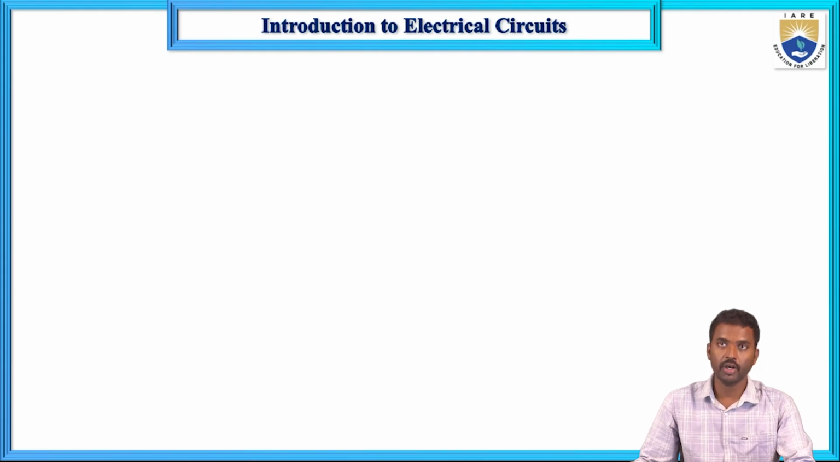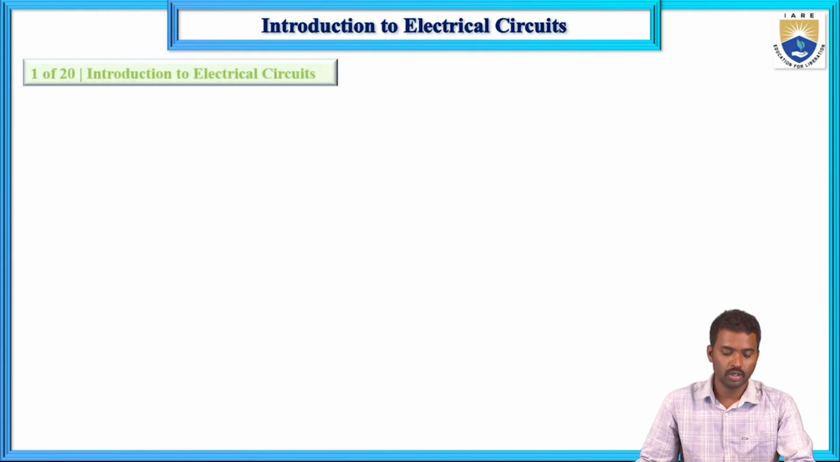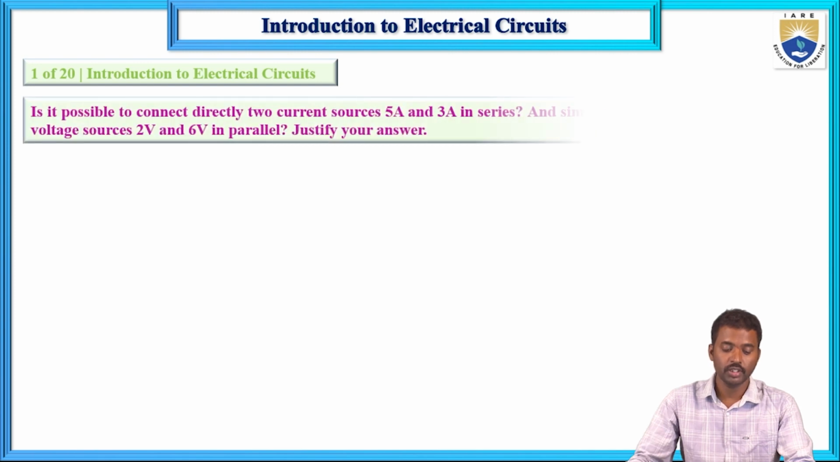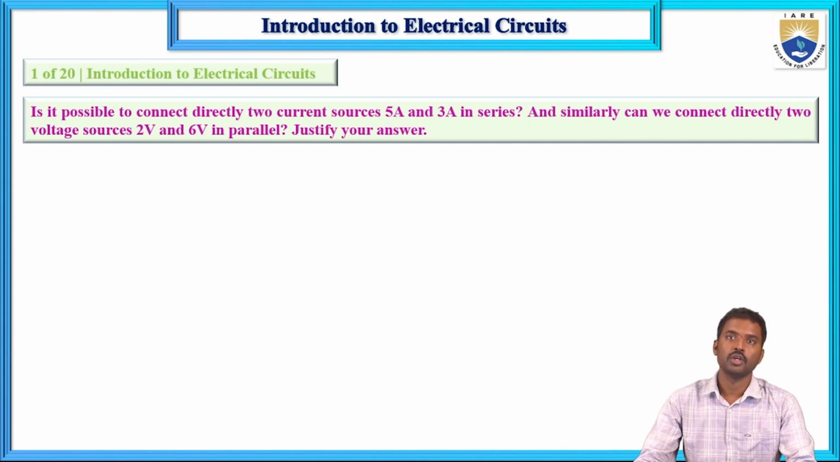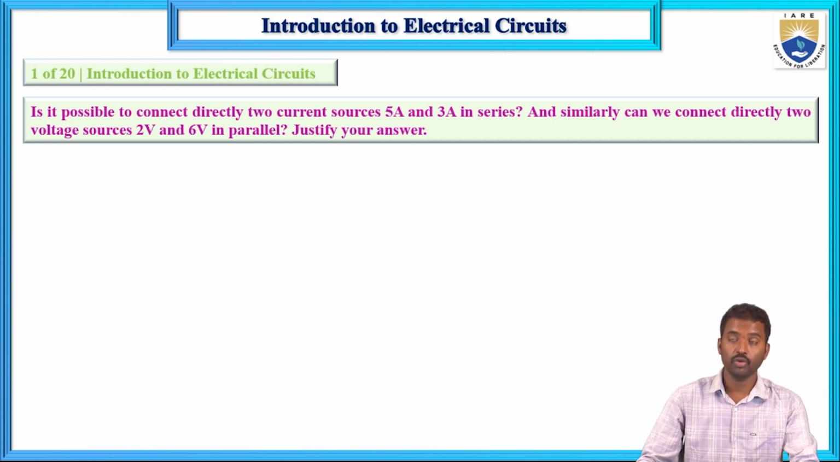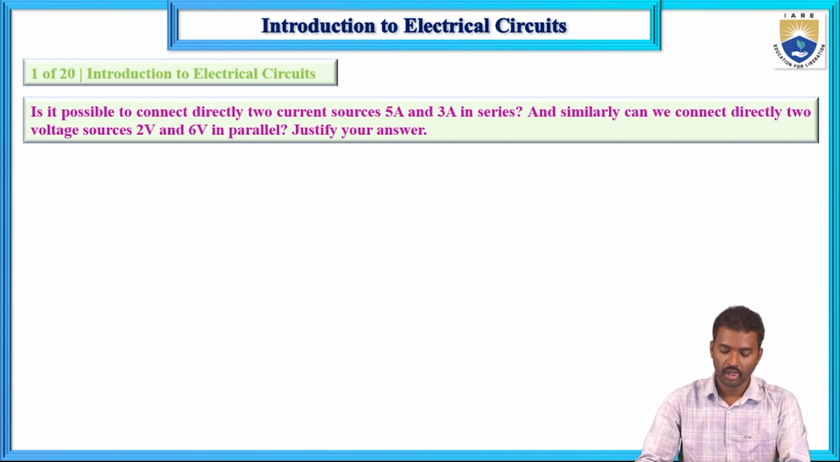So here we have a total of 20 questions. First question: is it possible to connect directly two current sources, 5 amps and 3 amps, in series? And similarly, can we connect directly two voltage sources, 2 volts and 6 volts, in parallel? Justify your answer. First one here, two current sources.